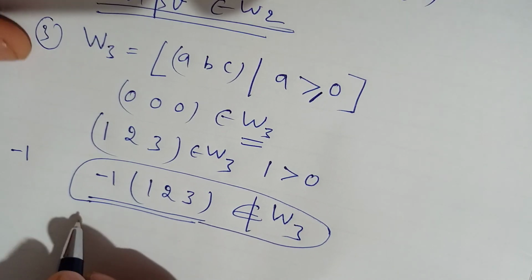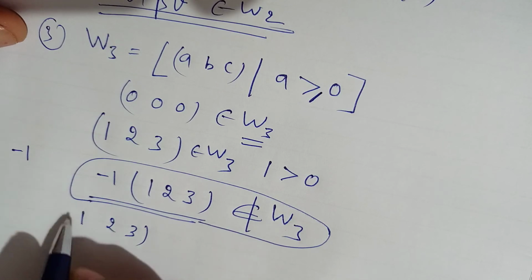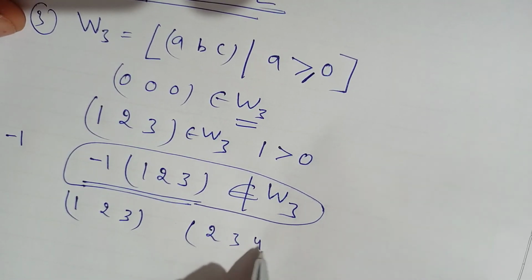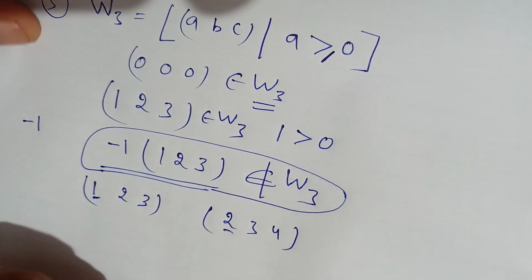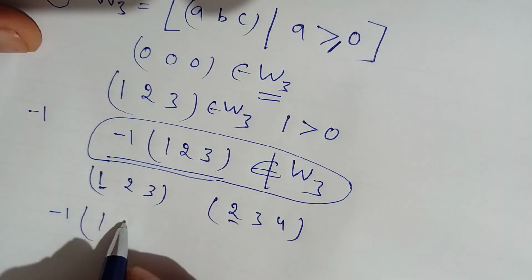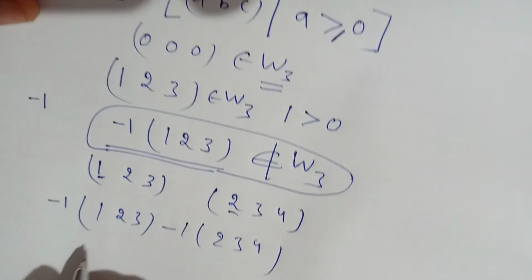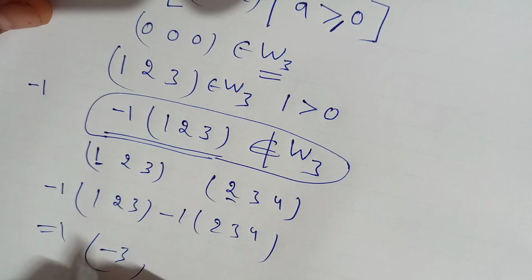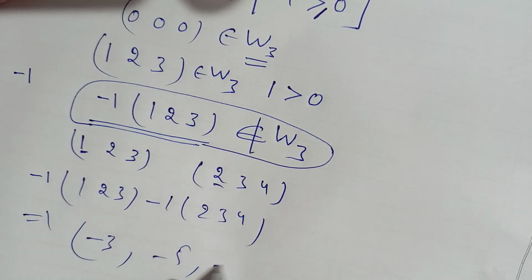Fine, we can take one example. You see (1, 2, 3) and (2, 3, 4), both are positive here. If you take alpha equal to minus 1, beta equal to minus 1, what do we get? Minus 1 into (1, 2, 3) minus 1 into (2, 3, 4), so we get minus 1 minus 2 minus 3, minus 2 minus 3 minus 5, minus 3 minus 4 minus 7.